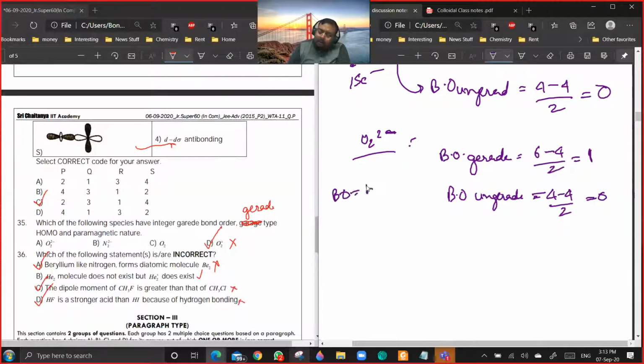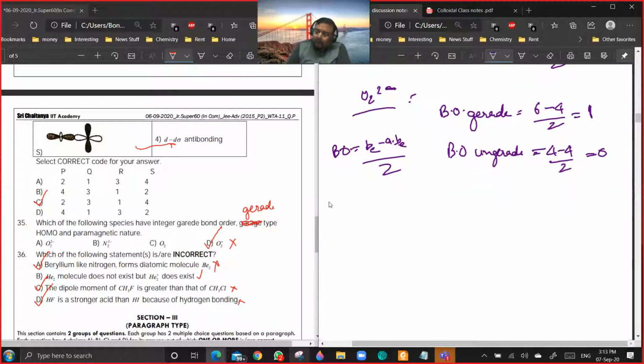Bond order is always bonding minus anti-bonding by 2. If you want sigma bond order, you take sigma orbitals only. If you are talking about pi bond order, you take pi orbitals only. If you are talking about gerade bond order, gerade orbitals only. That is the literal meaning here. Are you getting my point? Now, if you are talking about N2 2 minus, then we have to draw it separately.